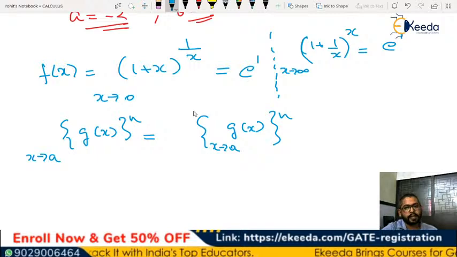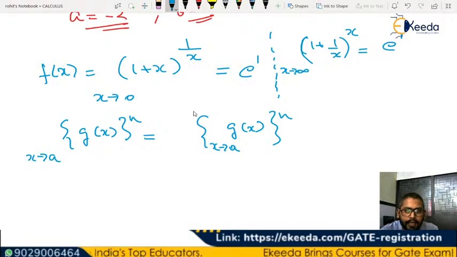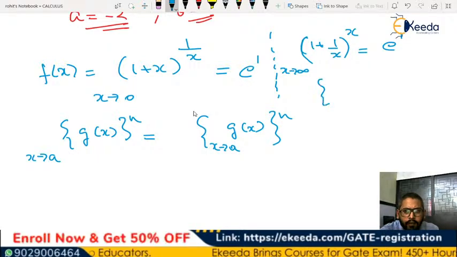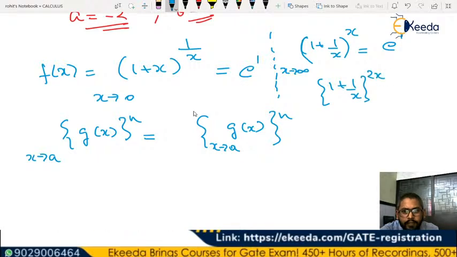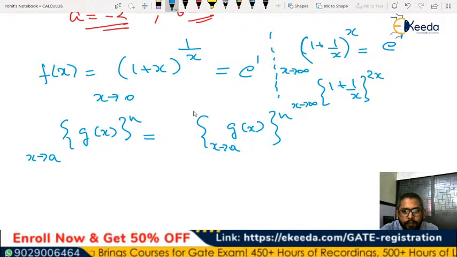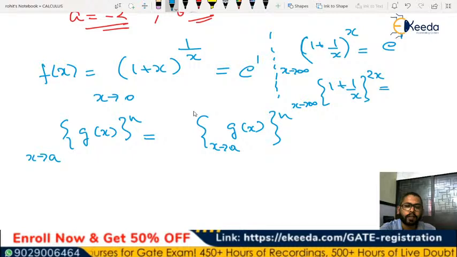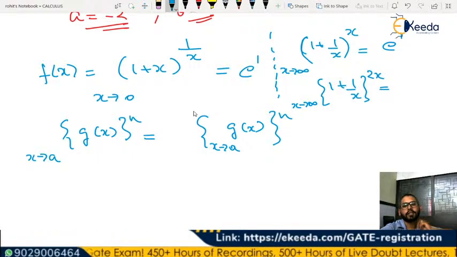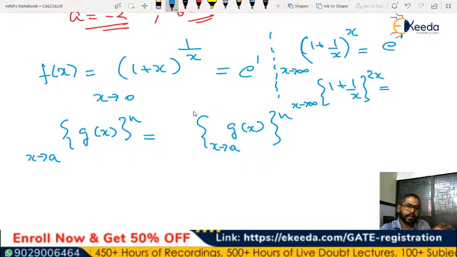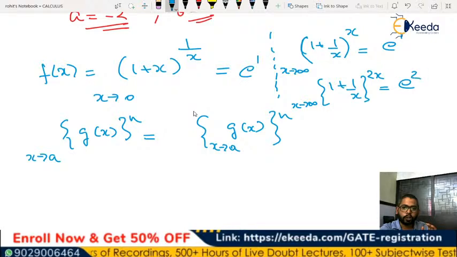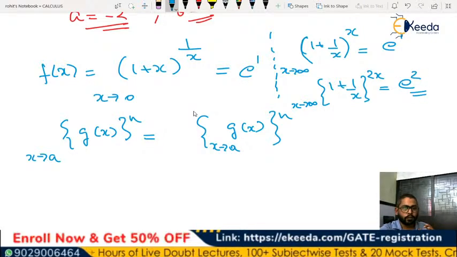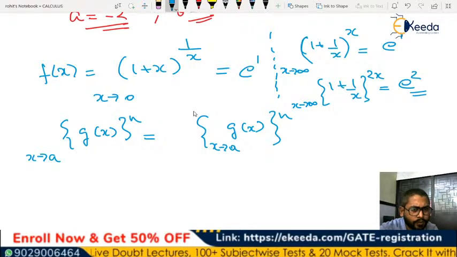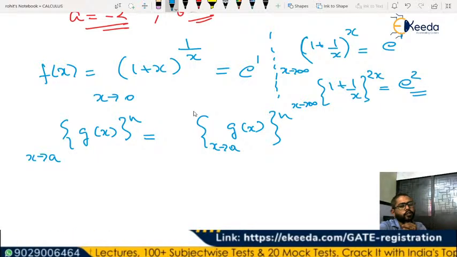There was a direct question like this in GATE: (1 plus 1 by x) to the power of 2x for x tends to infinity. You can see that this function is being written twice, so you can bifurcate it, and you will find the value is going to be e to the power of 2. Right? So these are the different types which you come across in GATE questions.